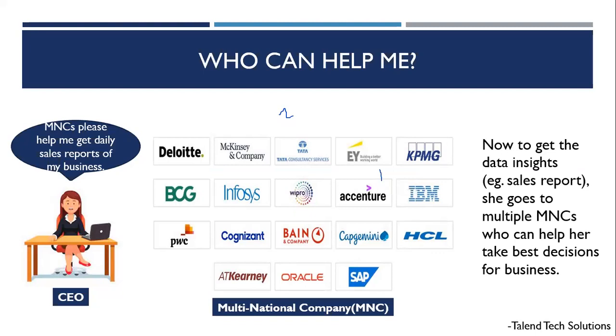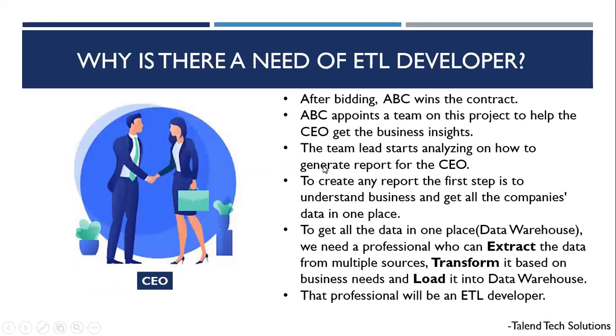Now this business CEO will decide, fine, I have this much budget, I can pay them that much, and then choose which one to give the contract to. That all happens, and then you decide who should get the contract. Now let's say there is some firm called ABC, they won the contract. So now this ABC company will do what?